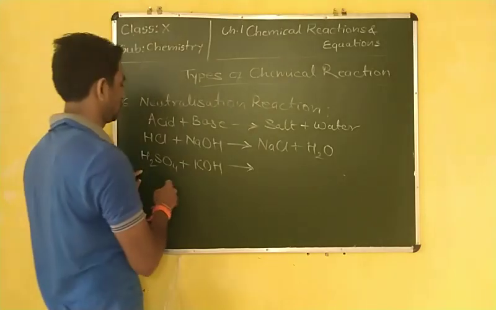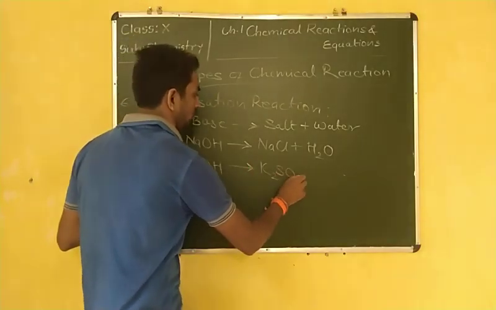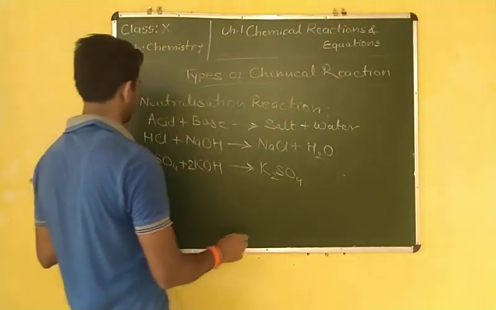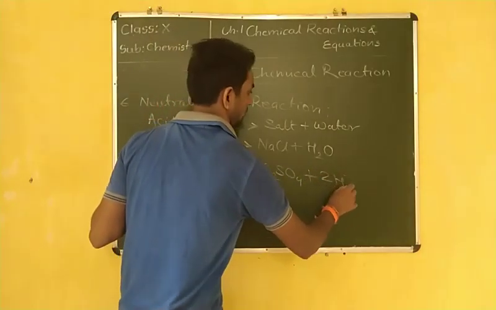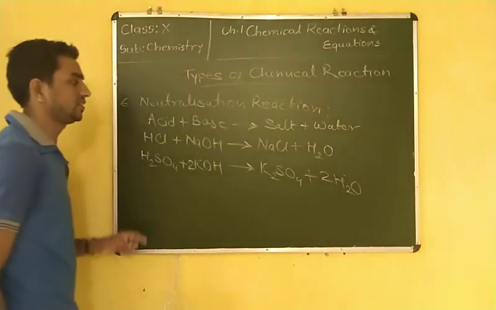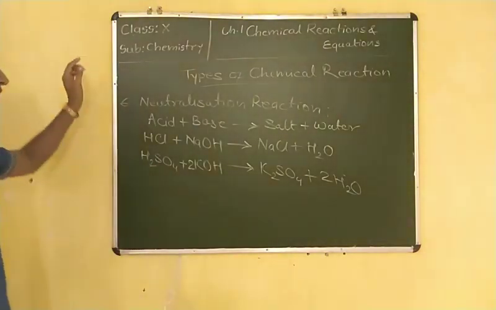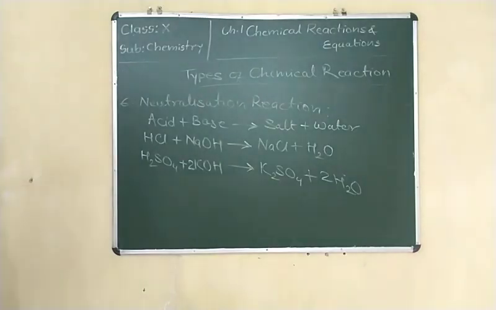It forms K2SO4, potassium sulfate: H2SO4 plus 2KOH gives K2SO4 plus 2H2O. This is a neutralization reaction because the acid and base react together and form salt and water.